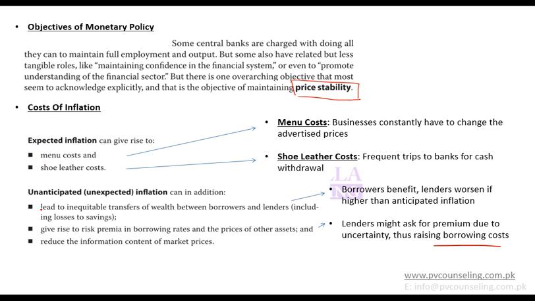So what are the key impacts of unanticipated, unexpected inflation? It leads to inequitable transfers of wealth, gives rise to risk premia in borrowing rates and the prices of other assets, and reduces the information content of market prices. You do not know whether market prices have incorporated the future inflation or not. Anything unexpected can happen anytime, so the information content in those prices is low. So if you are in an economy where unexpected inflation is high, you will charge an extra premium, and so borrowing cost will be higher.